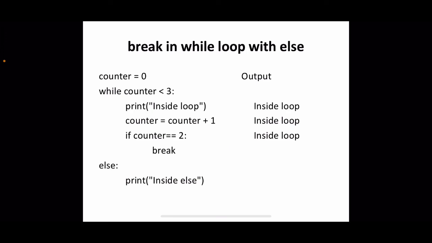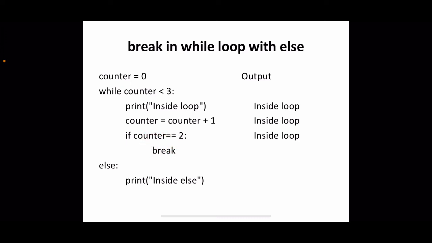Now, let us see what happens if while loop with else contains a break. Yeah, the earlier program itself, we are giving a value counter 0. While counter less than 3, we are printing inside loop, counter is updated, and we are giving a special condition here. If counter equal to 2, break. You remember the previous program without these two statements, right?